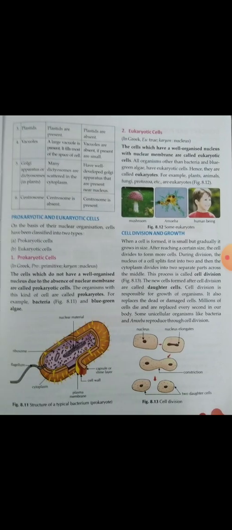There are mainly two types of cells, prokaryotic cells and eukaryotic cells.